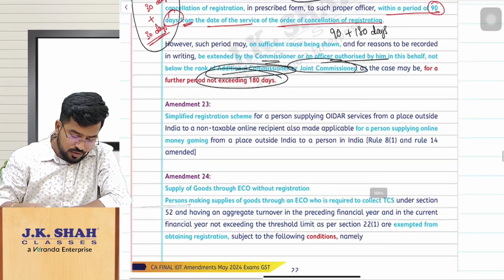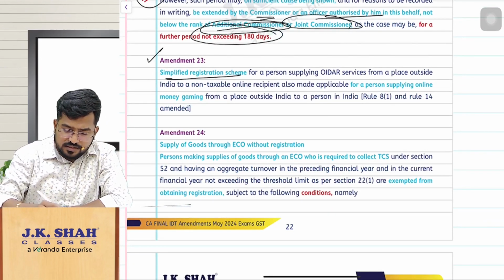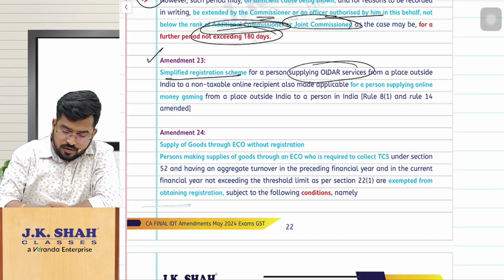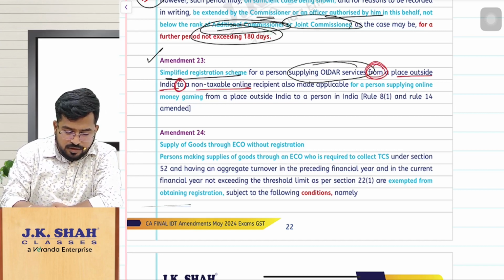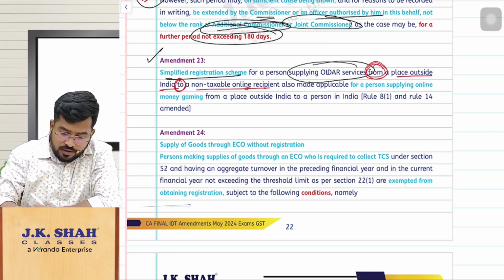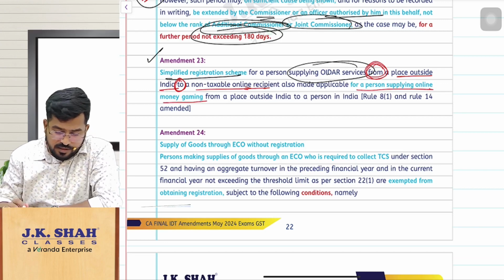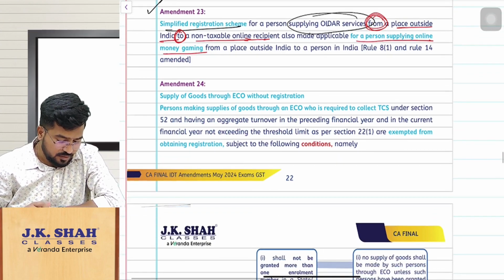Right. So let us move on to the next one. Amendment number 23, simple one. So they are saying there is a simplified registration scheme for people supplying OIDR services from outside India to non-taxable online recipients in India. The same thing is also applicable to the person supplying online money gaming. Okay, so simple one, don't worry, we have discussed already regarding that.